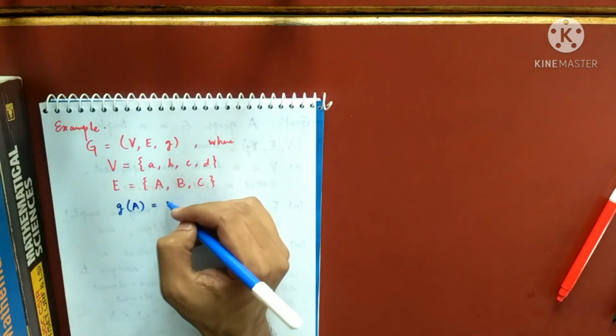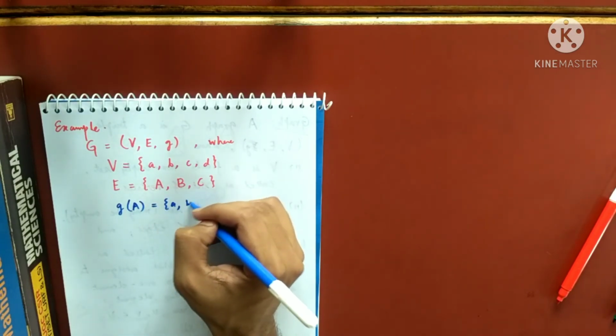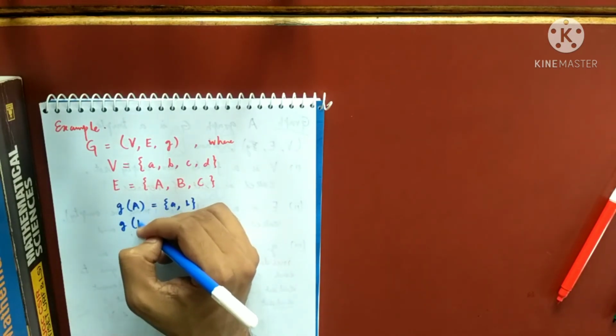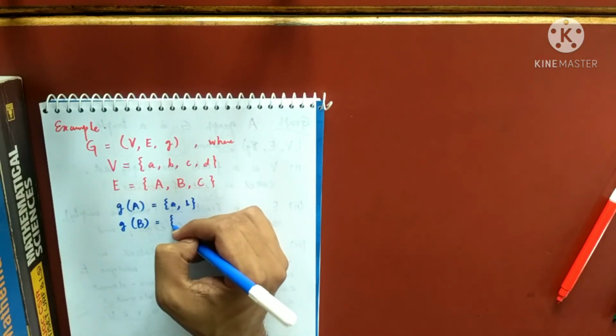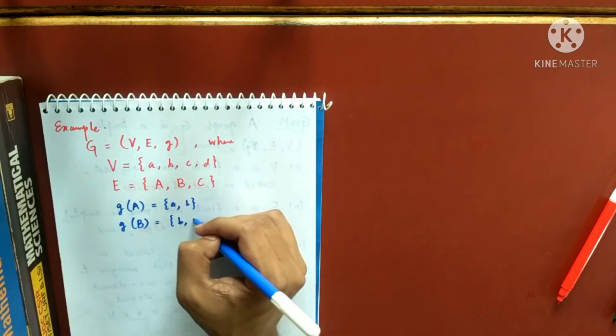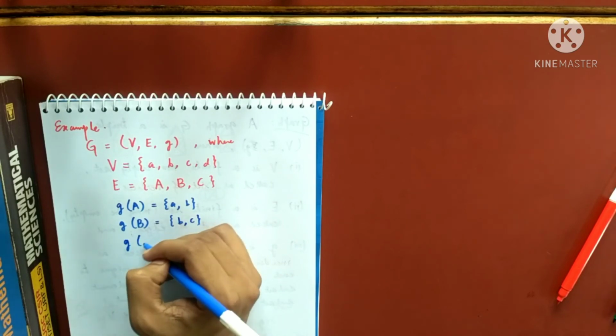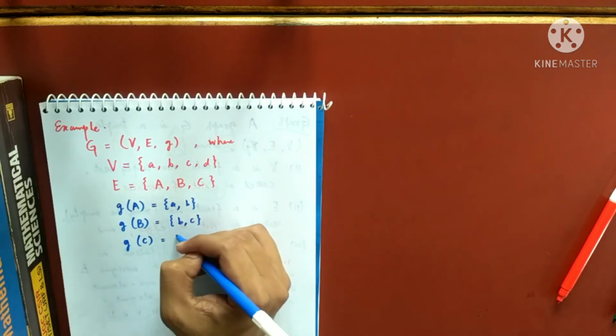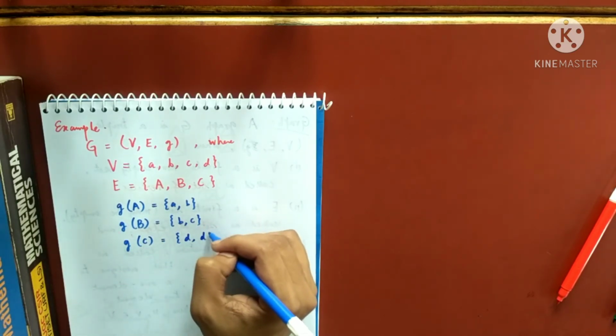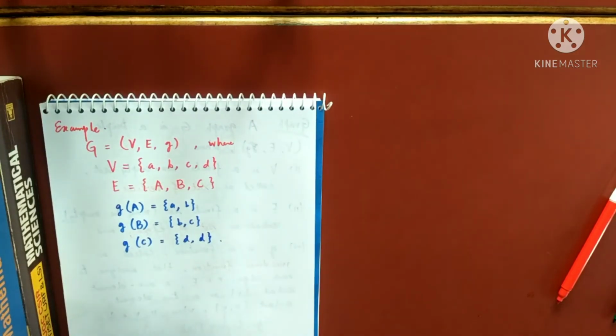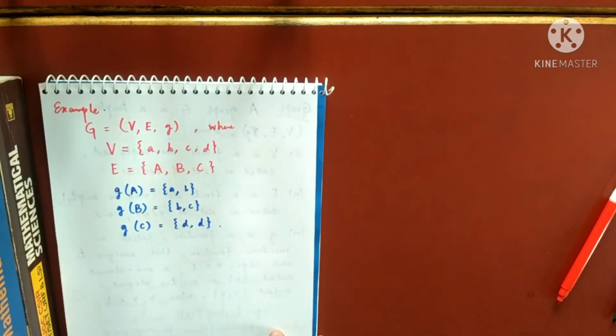So G of A, I am assigning as {A, B}. G of B, I am assigning as {B, C}, and G of C, I am assigning as {D, D}. So is this a graph? Just follow the definition.